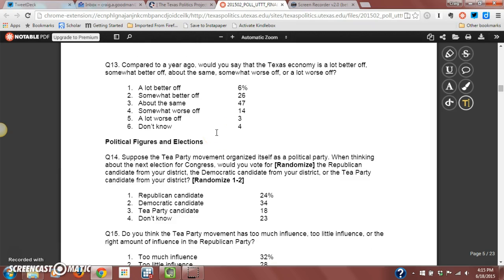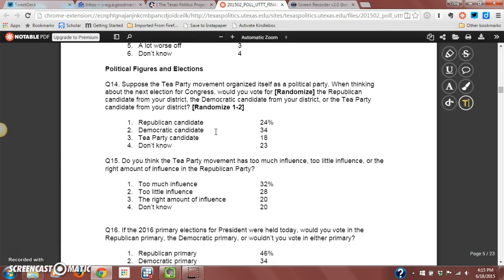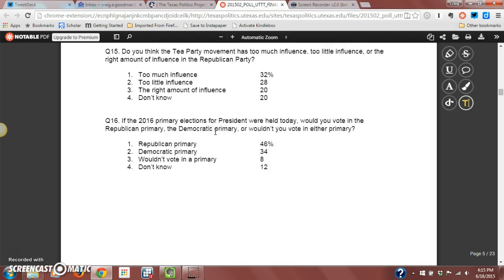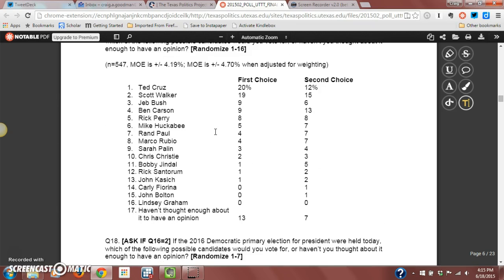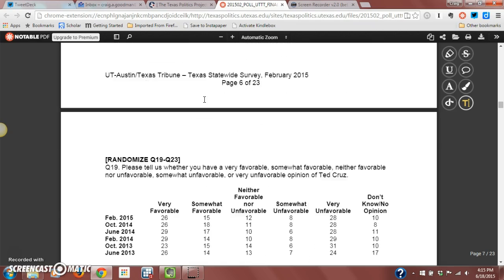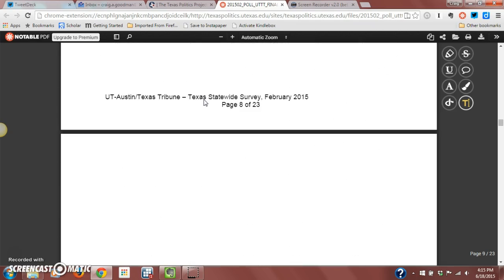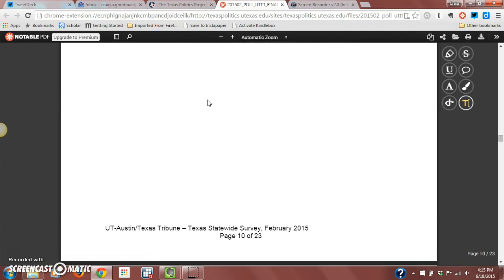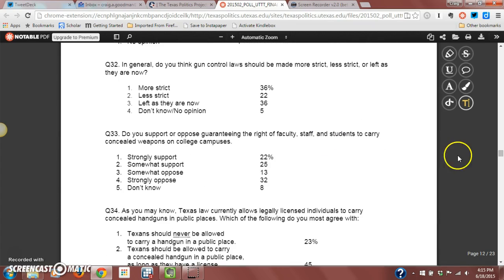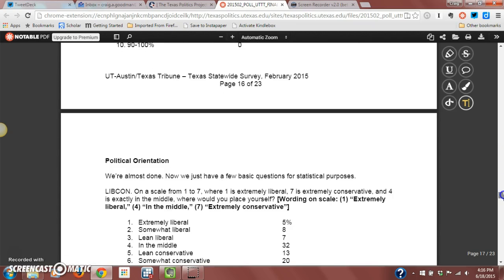So what you see is when you go through this document at the University of Texas Politics Project, you can get all of this information. And again, this is some pretty dated information where Ted Cruz is a pretty popular guy in terms of Republican primary voters in Texas. And again, when you continue to scroll through this, you see lots of different questions that are asked, and I'm going to scroll all the way down to the very end just to highlight one other point.